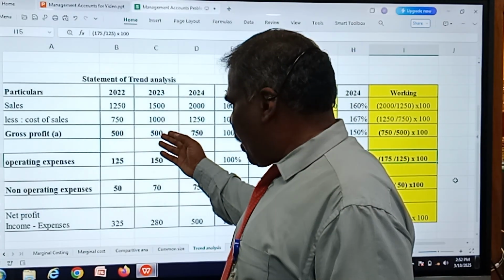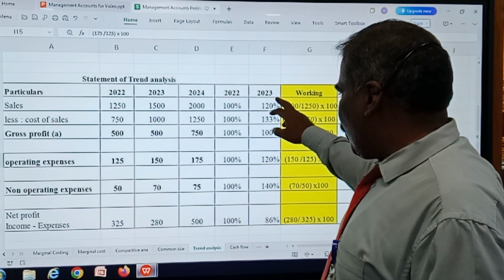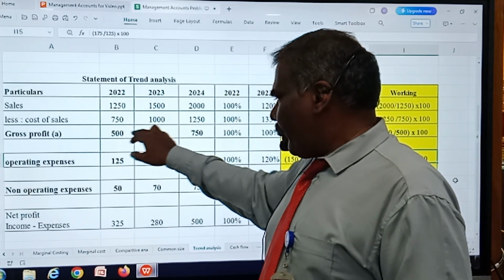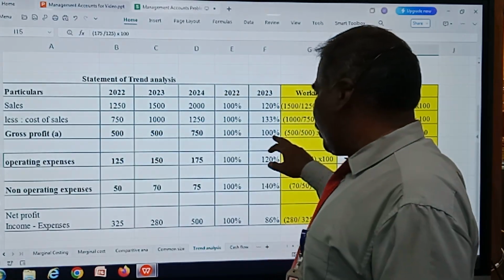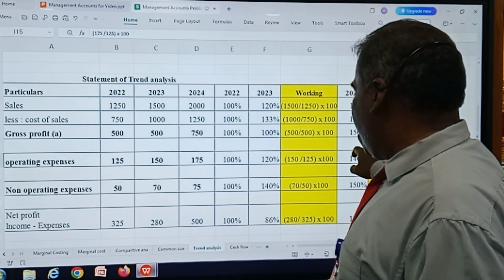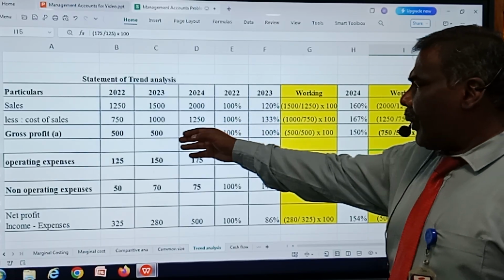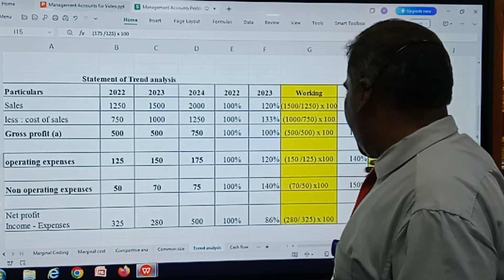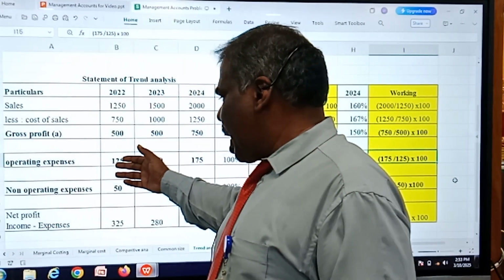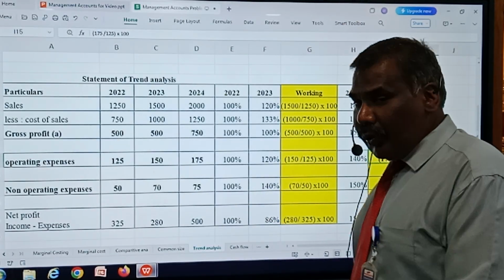And the gross profit comes to 500 for the year 2022, and for the year 2023 also 500. For the year 2024 it's 750. For the year 2023 it comes to 100%. That is, the same amount is followed in years 22 and 23, so there is no change, 100%. Whereas in case of 24 it is 750, which comes to 150%. That is the gross profit for the year 2024 divided by the base year 2022. The same method has been applied for calculating the operating expenses and non-operating expenses. I am getting 140% and 150%.